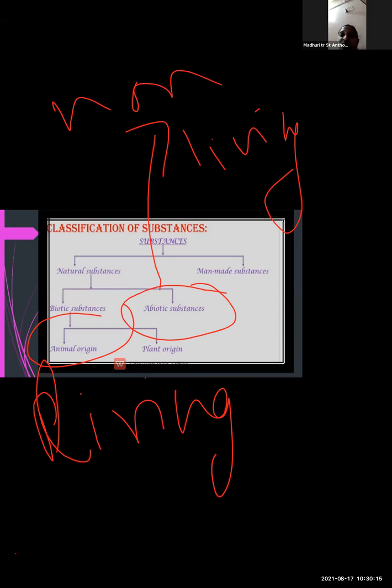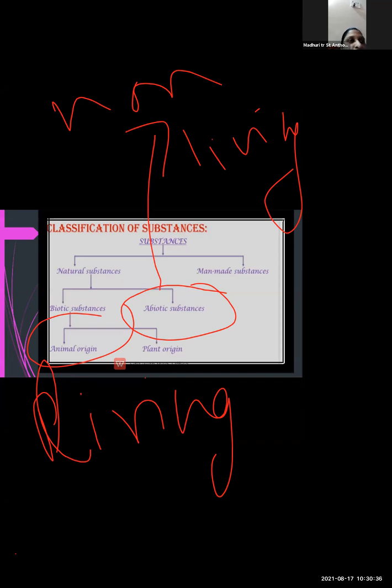Okay, then we will talk about man-made substances. So what are man-made substances? The new substances that are produced by processing natural substances are known as man-made substances. So man-made means the substances are made from natural substances only.